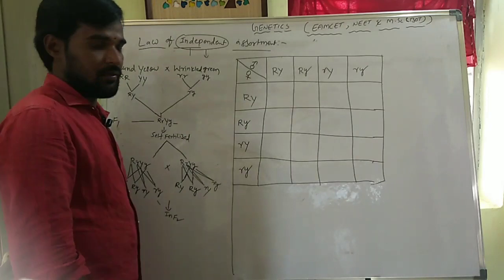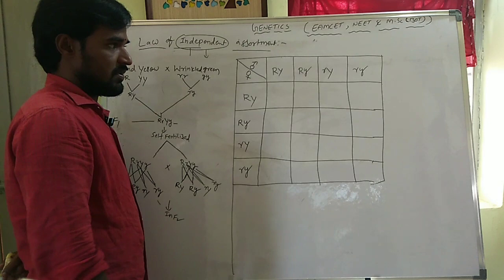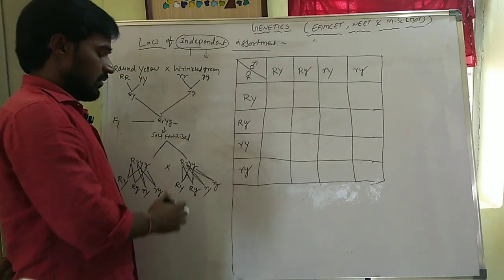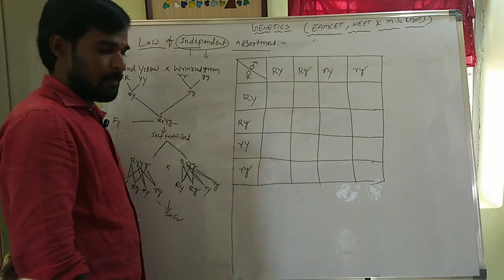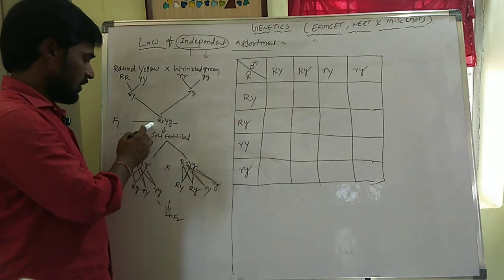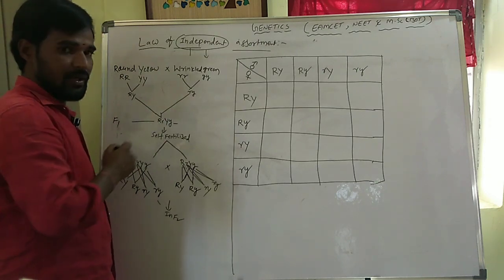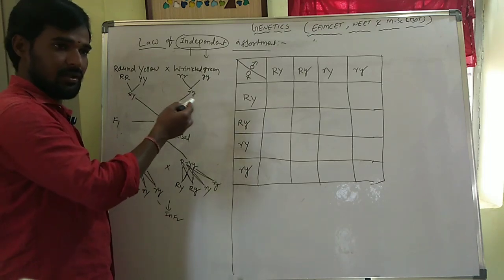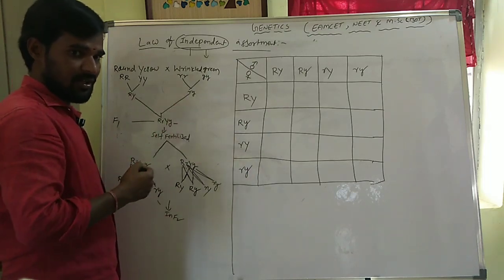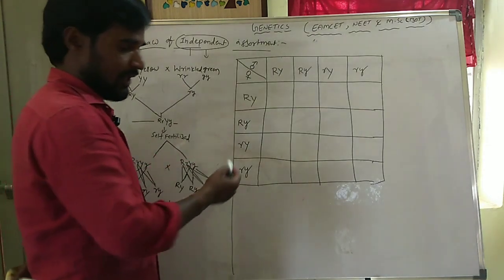Now, after generation, we have to draw the Punnett square like this. This is a dihybrid cross. That is why 4 gametes will be developed from each side. Okay. So here in the F1 generation, the round yellow dominant plant will be developed. So when we cross the round yellow heterozygous plant with another round yellow heterozygous plant, that is self-fertilization, the Punnett square will be like this.